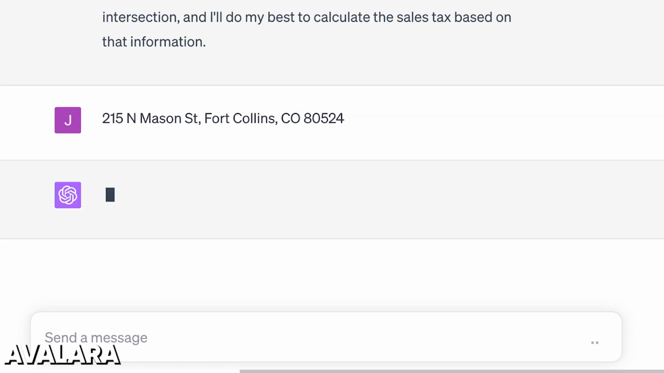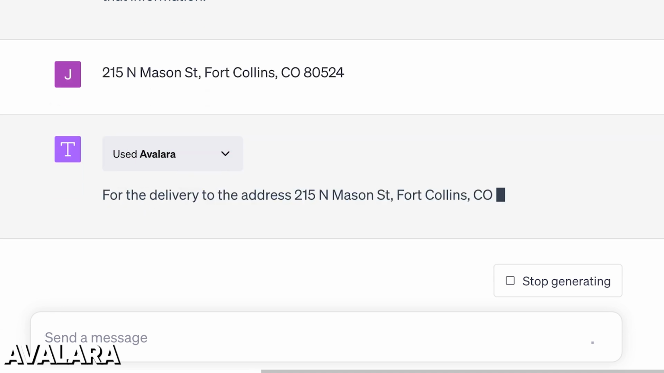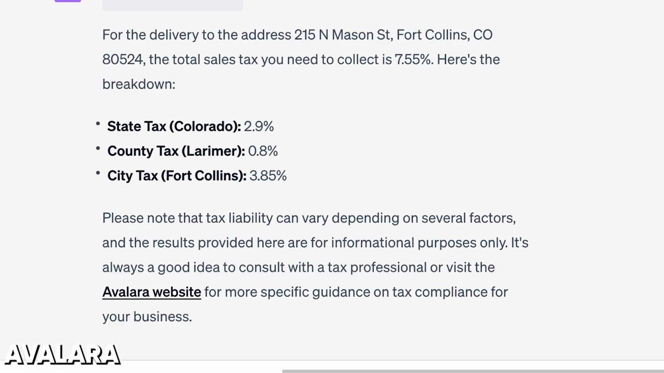Okay, not specific enough. All right, I'm gonna drop in the street address of the assessor's office. That will be the delivery address. Here's the total sales tax you need to collect. Breaks it out by state, county, and city. Pretty cool. Now, technical question.